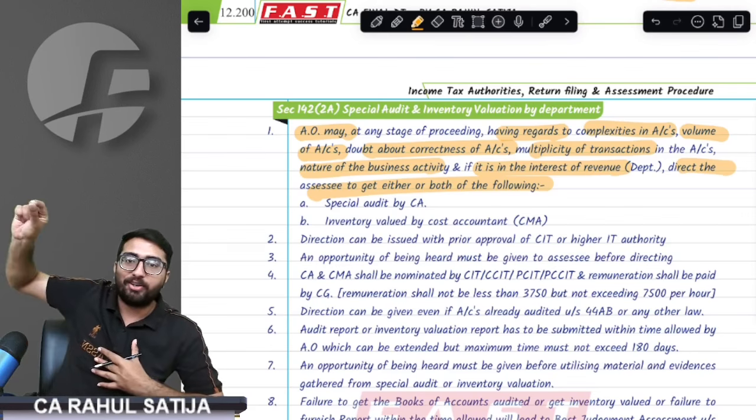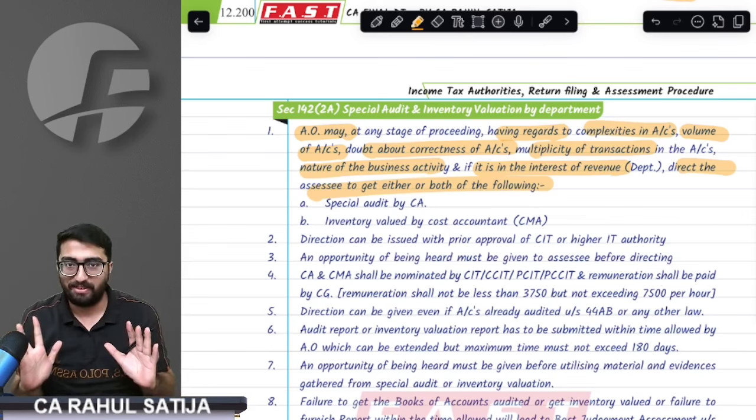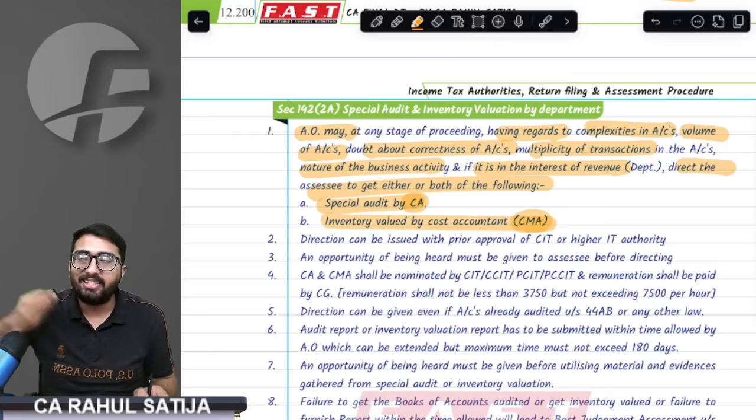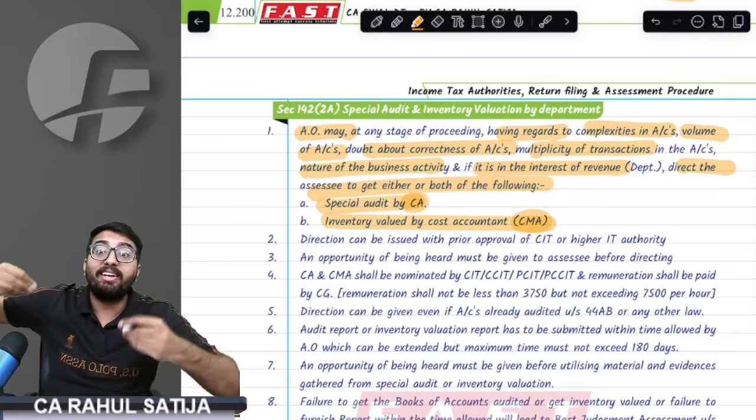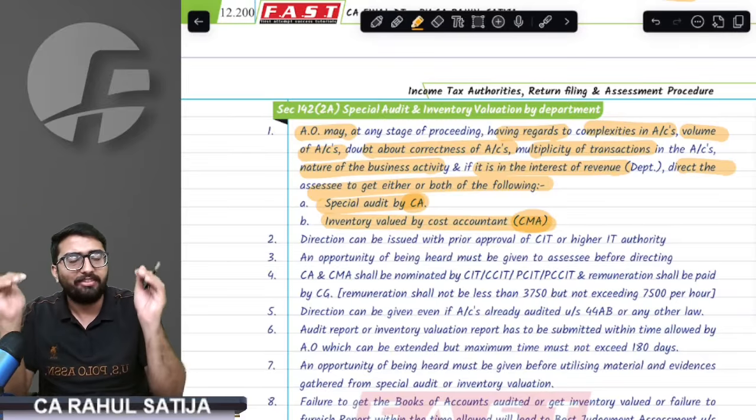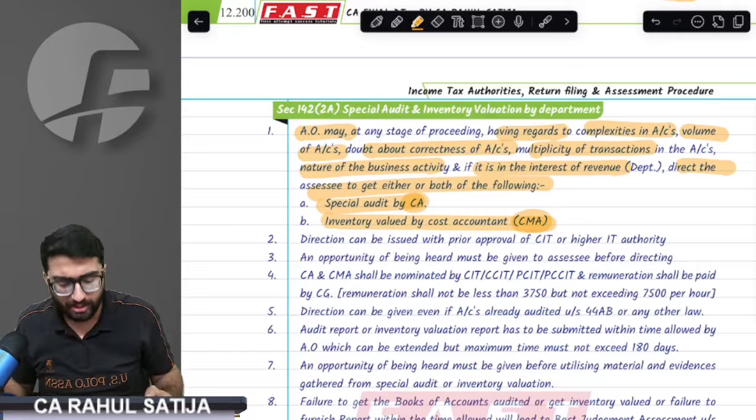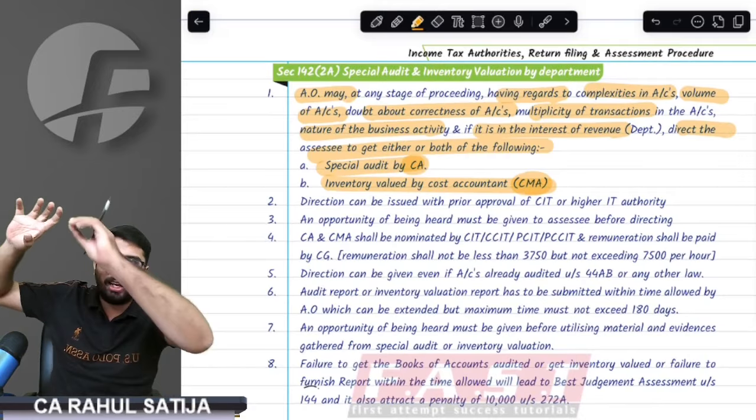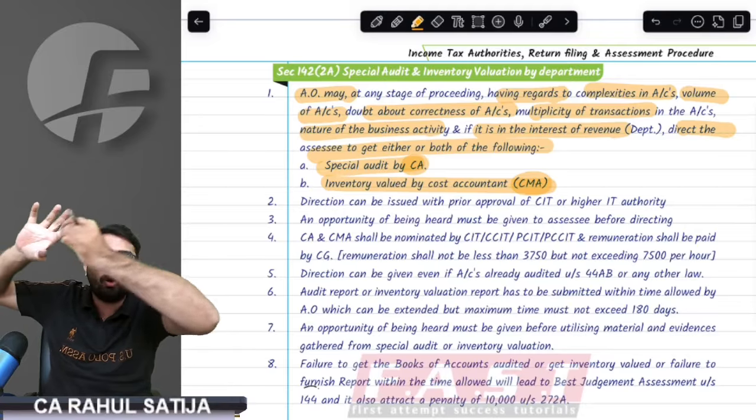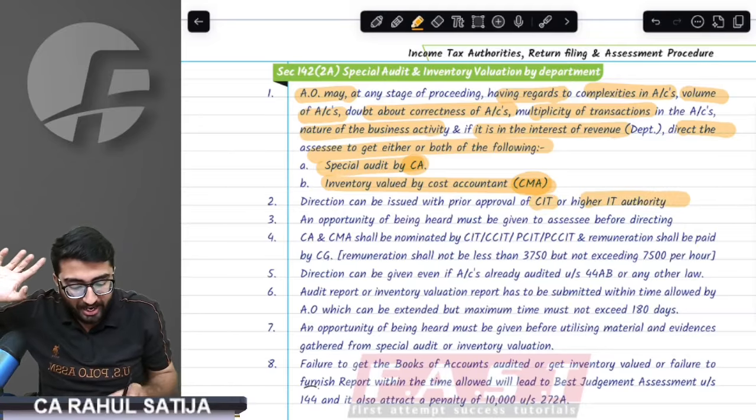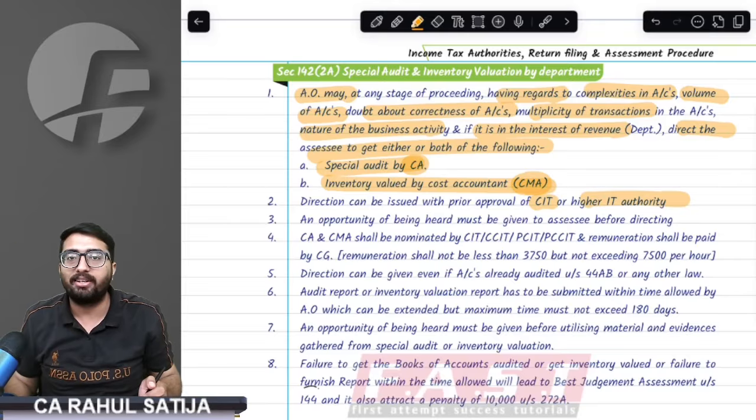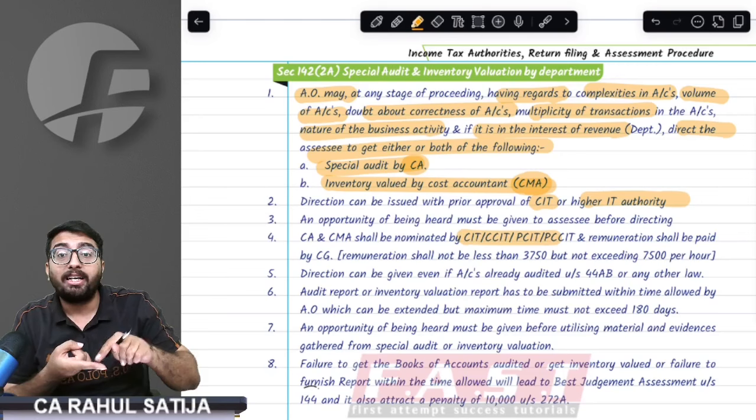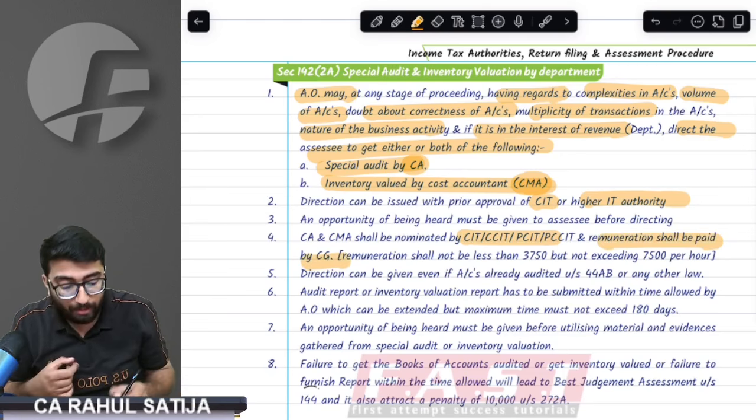AO requesting SSC to get the special audit done. Now, special audit will be done by a chartered accountant, and he may also direct the SSC to get the inventory valuation done. Whatever inventory we have, he can also get the inventory valuation done. Remember, AO cannot directly appoint the chartered accountant. AO will go to CIT/PCIT, and CIT/PCIT is going to appoint the chartered accountant. Remember, CIT/PCIT is going to appoint, but the remuneration will be paid by the central government.